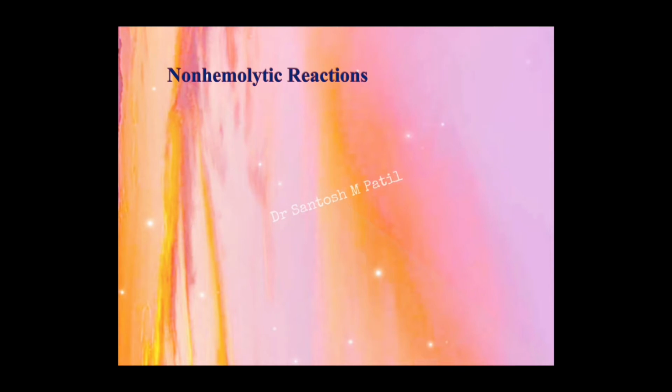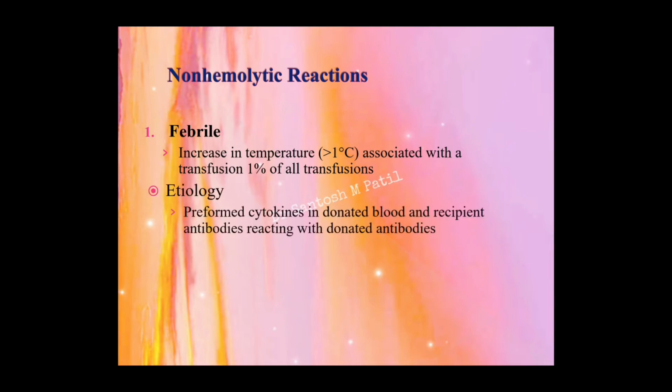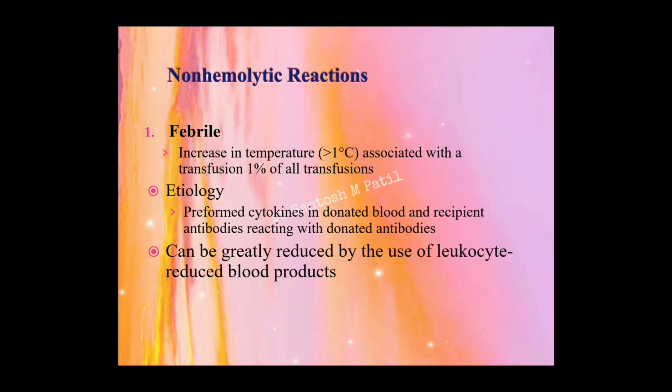In the non-hemolytic reactions, the first is the febrile reaction, that is the patient will develop fever, which is an increase in temperature of more than 1 degree Celsius associated with transfusion, seen in about 1% of all transfusion related cases. The etiology is mainly the preformed cytokines in the donated blood and the recipient antibodies reacting with the donated antibodies. This can be greatly reduced mainly by using leukocyte reduced RBCs.